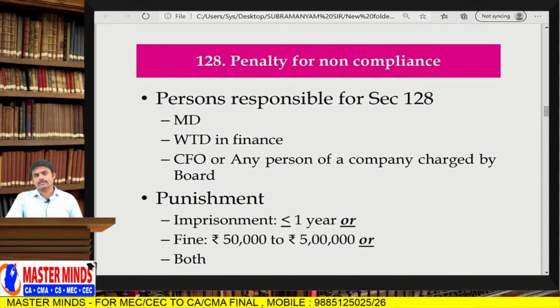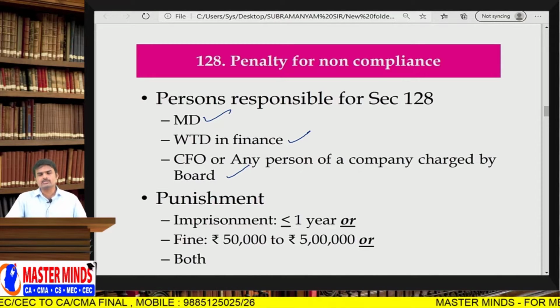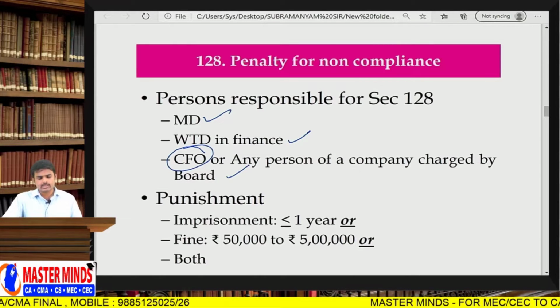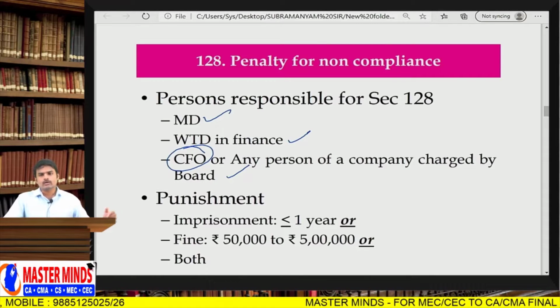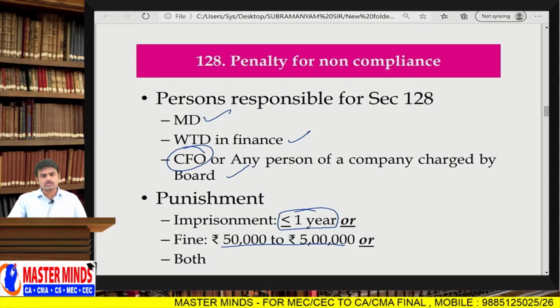If there is any non-compliance with these rules and regulations, then the managing director, or whole-time director in charge of finance, or CEO, or CFO, chief financial officer, or any person charged by the board of directors regarding maintenance of books of accounts, those people are personally liable for imprisonment up to 1 year, or fine of 50,000 to 5 lakhs, or both.